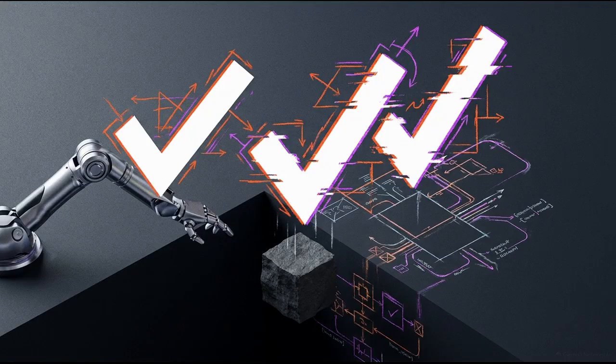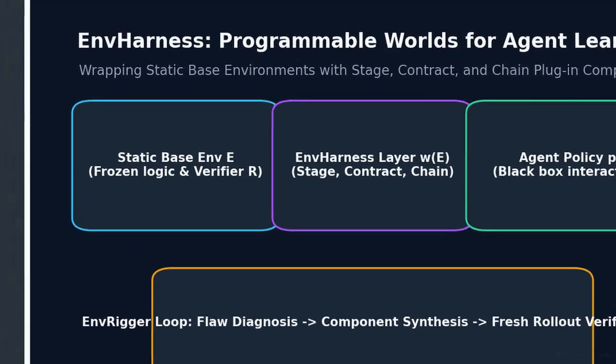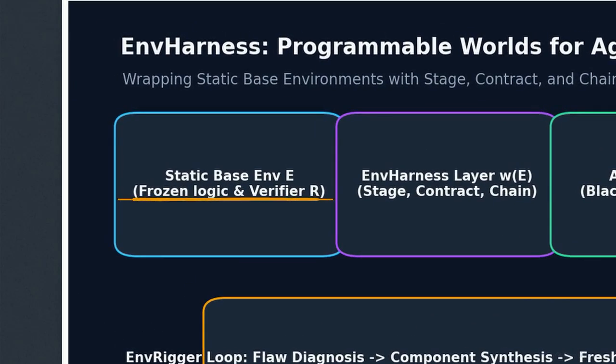Traditional attempts at automated environment generation try to synthesize entirely new task instances from scratch. The fatal flaw in these synthetic pipelines is their reliance on noisy automated verifiers, which frequently hallucinate success rewards and corrupt the training data. Looking at the EnvHarness architecture schematic, we see how it circumvents this issue. It operates exclusively by intercepting standard interface functions, like the initial reset and action steps. By only wrapping the interface, the original hand-coded reward function remains completely isolated and rigorously unmodified.